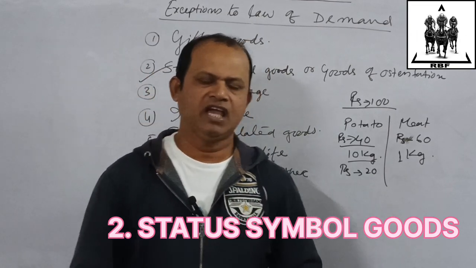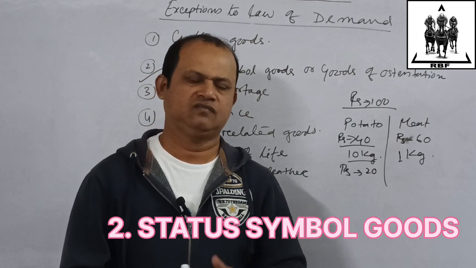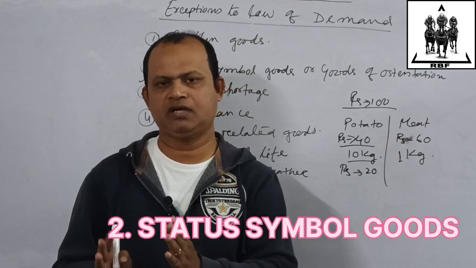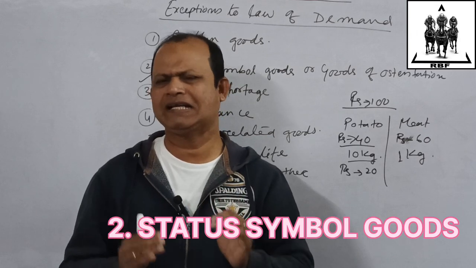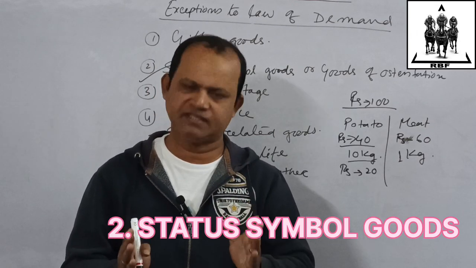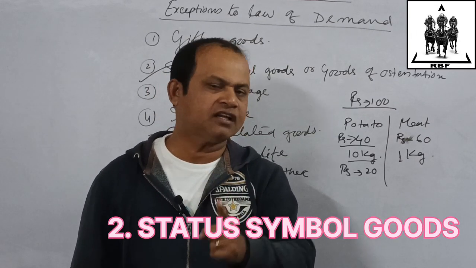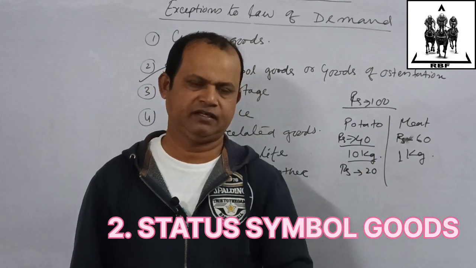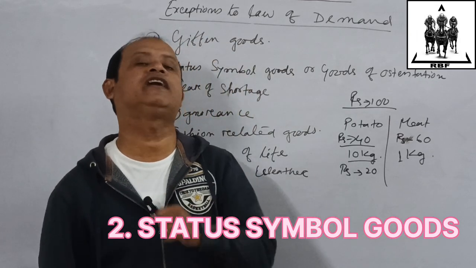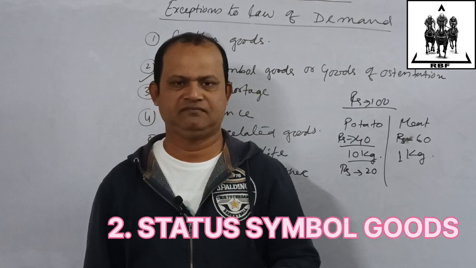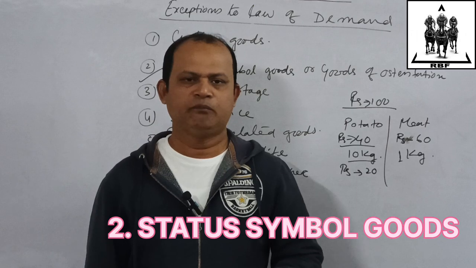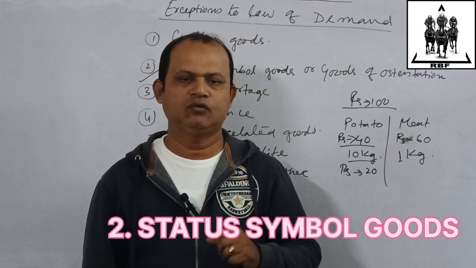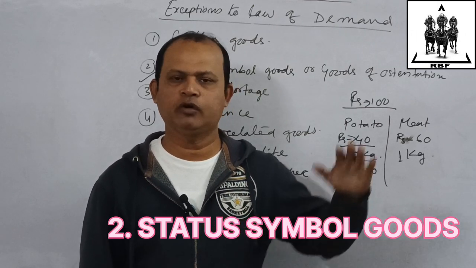What is the basic difference? If you see the facilities, both the cars, the Honda City and the BMW, are near about the same. Differences are there, but the differences are not as big as the prices are different. But where is the difference? That is the big question. The difference is the brand name. That is BMW. Because a 1 crore BMW car is not going to fly.